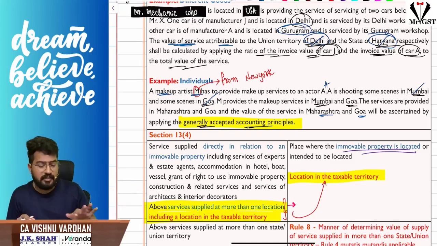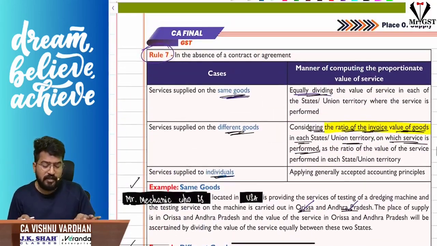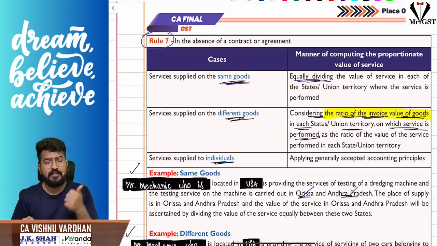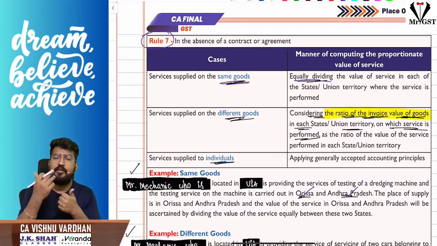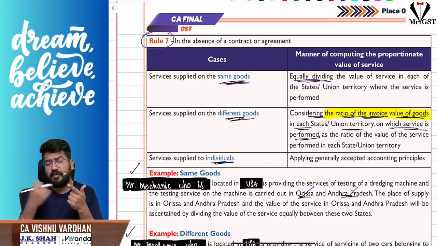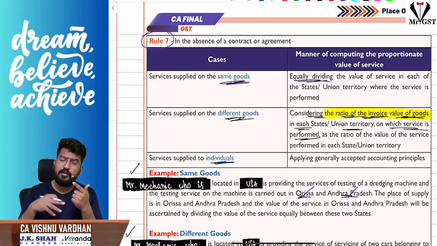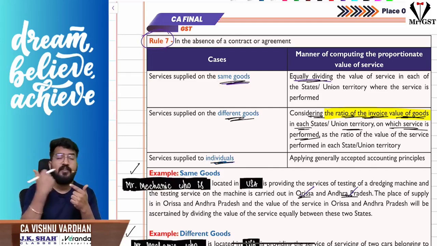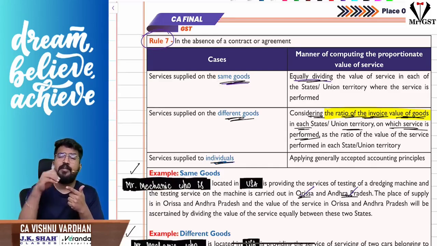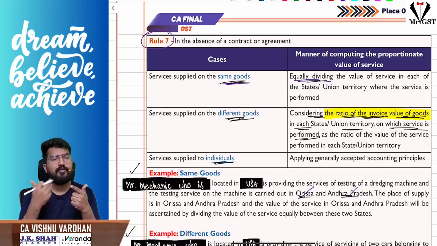Let me just quickly summarize. Sir, Section 13 subsection 3, what we have understood: physical presence of goods is needed. Where the services are actually performed, that will be the place of supply. If the goods are being physically made available by importing them to India, and after some repairs or process we export them back, then in such case, sir, place of supply is the location of the recipient. If you don't know that, the location of the supplier itself will be the place of supply.